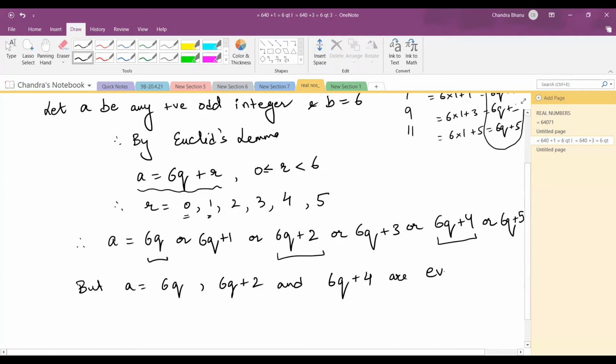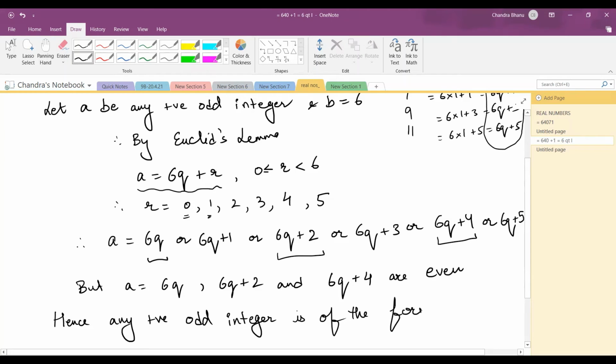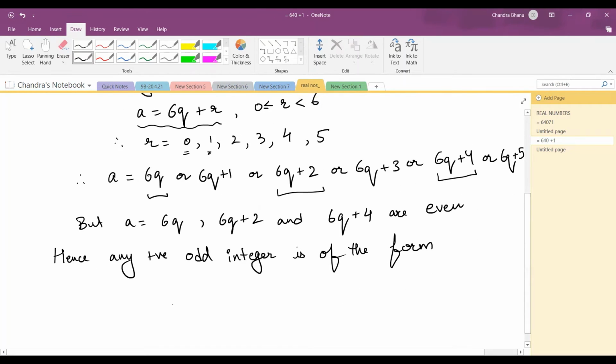So who am I left with? I'm only left with 6q plus 1, 6q plus 3 or 6q plus 5. So hence any positive odd integer is of the form 6q plus 1 or 6q plus 3 or 6q plus 5.